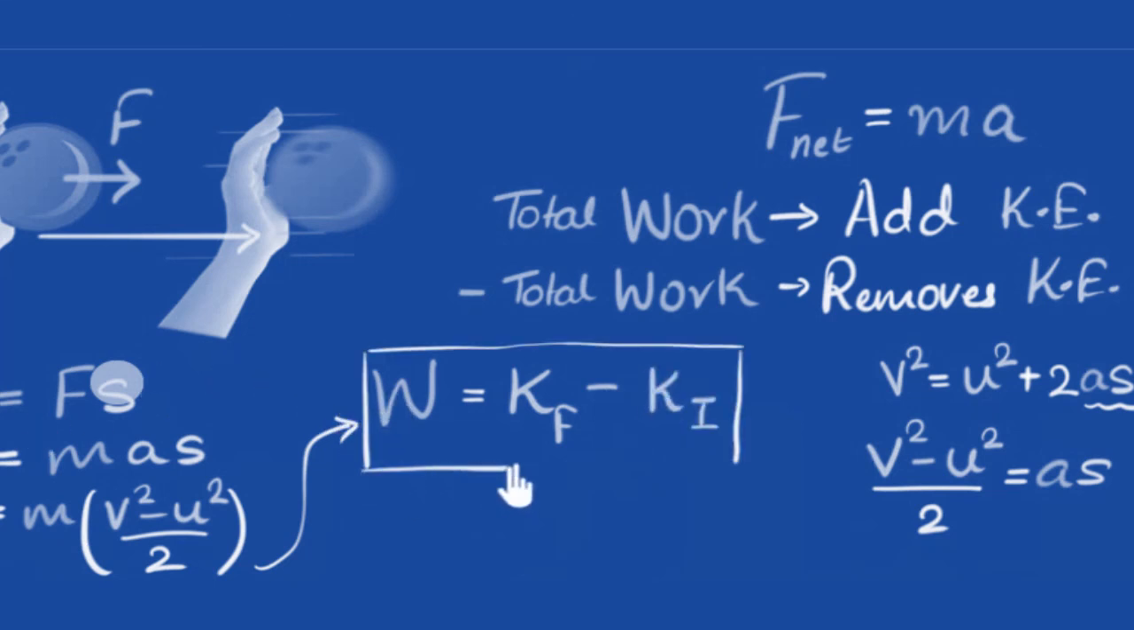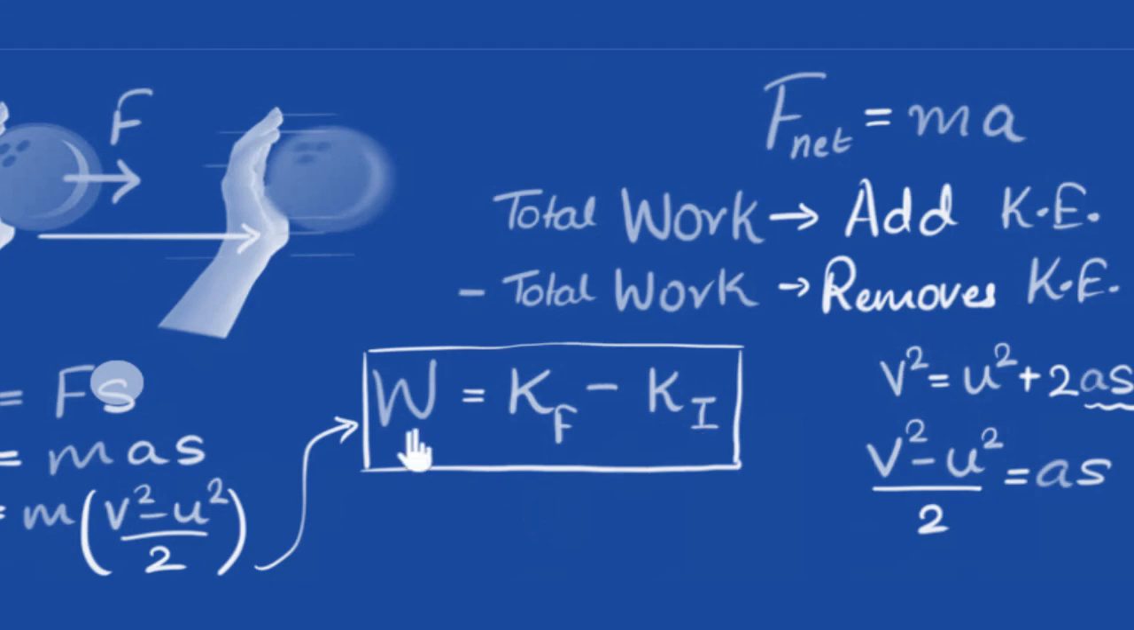It is saying the same thing that we discussed: if you do positive work, notice the final kinetic energy will be more than the initial. That means you are adding kinetic energy. If you are doing negative work, you are removing kinetic energy. This equation is also telling us that if you do 100 joules of work as an example, then your kinetic energy will increase by 100. So you will add 100 joules of kinetic energy. Similarly, if you do 100 joules of negative work, then you will remove 100 joules of kinetic energy.